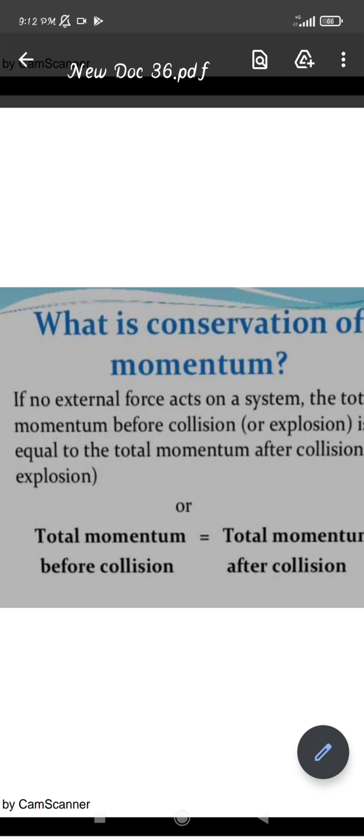Like if you conserve something for the future, then we are saying that the object is the same now as it will be kept in the future. So both are in the same condition, so we can say that both are conserved. Similarly, momentum is also conserved. Now how will the momentum be conserved? We can say that the situation before should be equal to the situation after. The momentum should be equal in both situations, before and after.